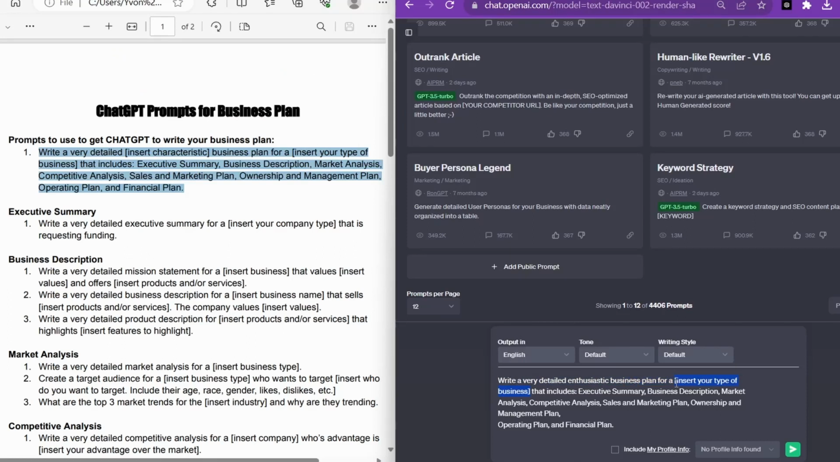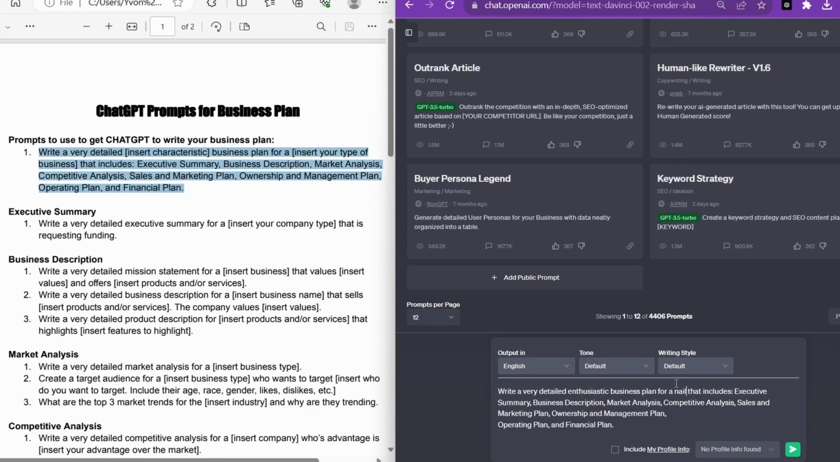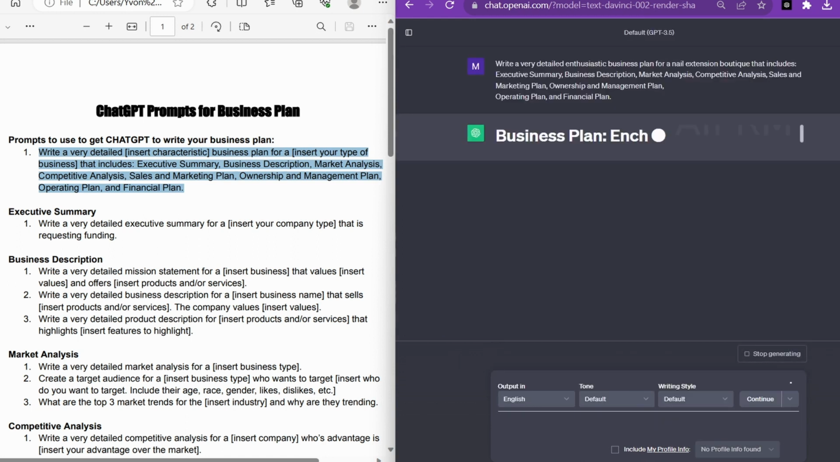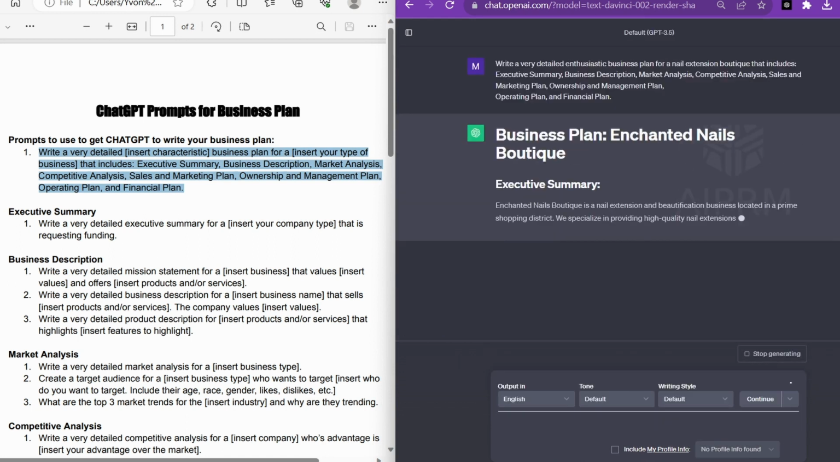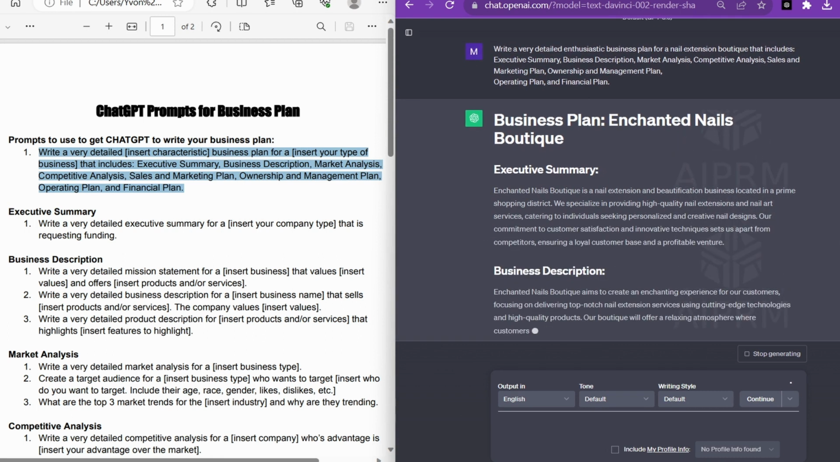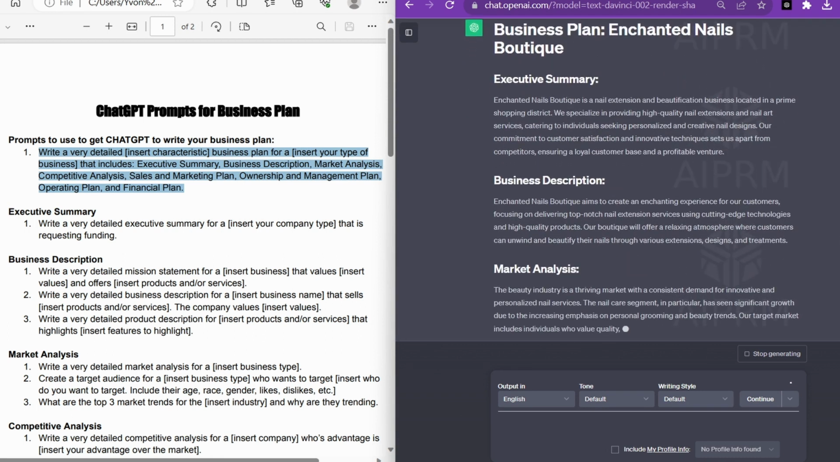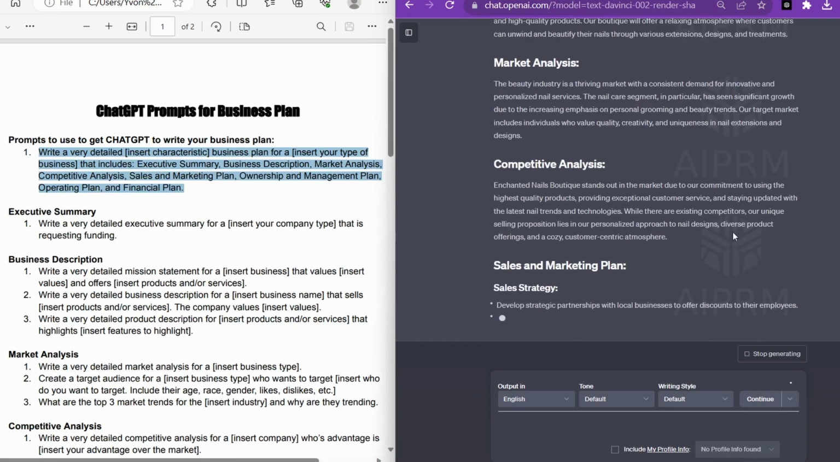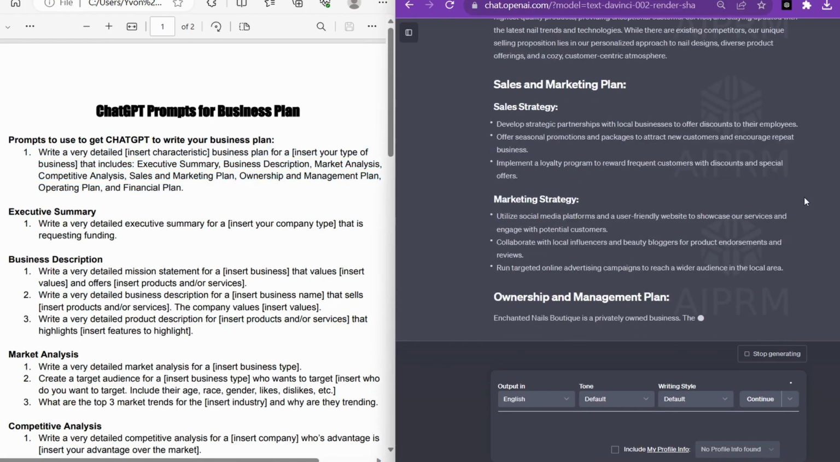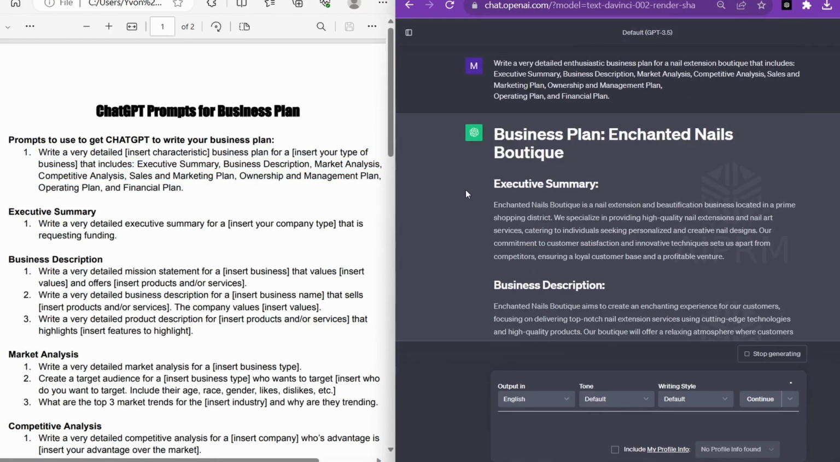So, if you want ChatGPT to generate a complete business plan, you can start with the first prompt, which asks for a detailed business plan for your business type. For example, if you have a hair extension boutique, you'd specify that, and ChatGPT will help you create the entire plan with that context in mind. It includes an executive summary, business description, market analysis, competitive analysis, sales and marketing plan, ownership and management details, operating